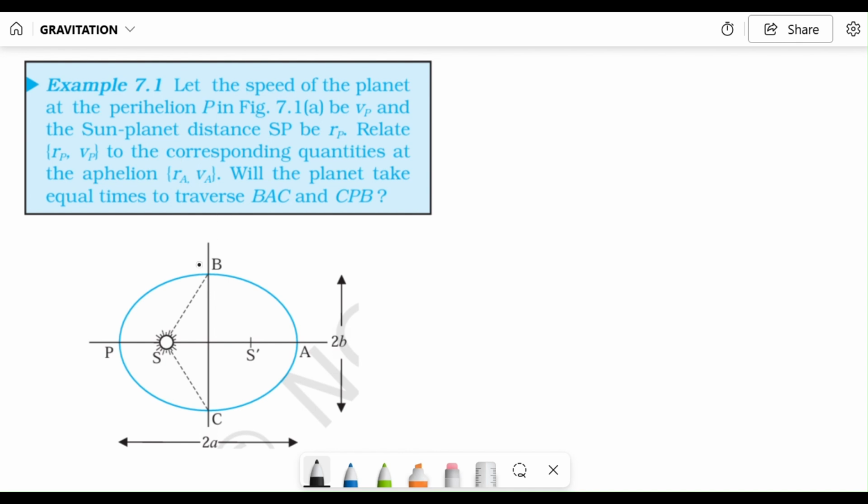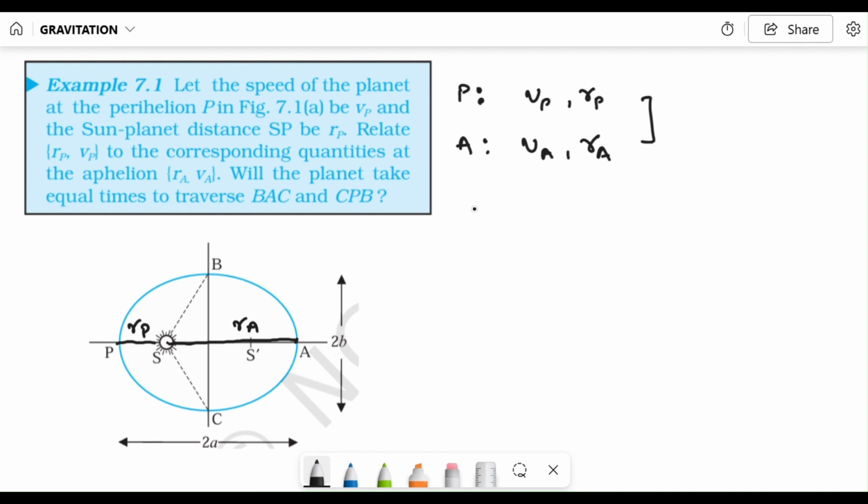So at point P, the planet has speed Vp and its distance is Rp, meaning this distance. Now, in the second case, at aphelion, the planet has velocity Va, or more precisely speed, because we are not bothering about its direction right now. So this distance from the sun to aphelion is Ra, and this is Rp.